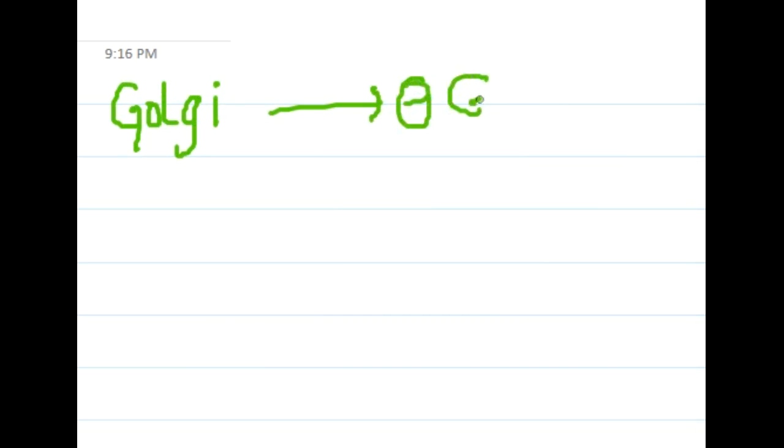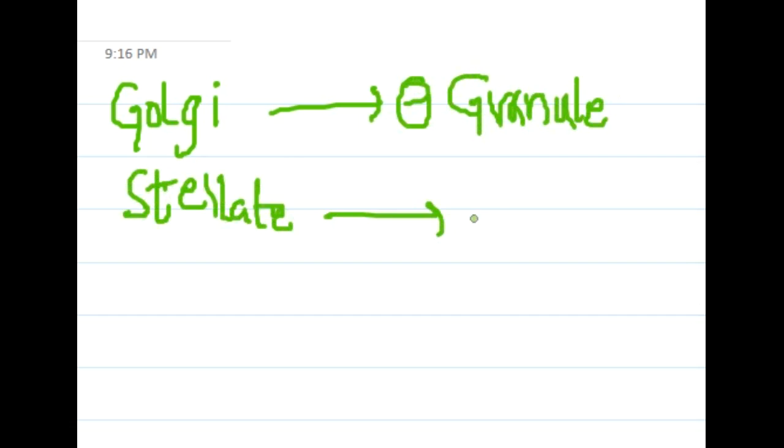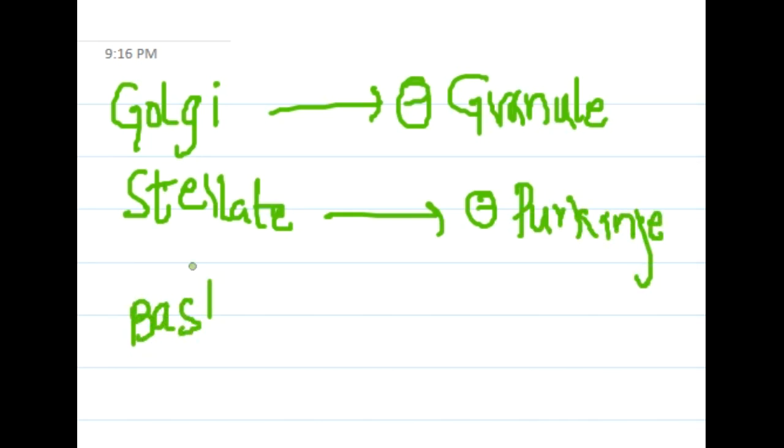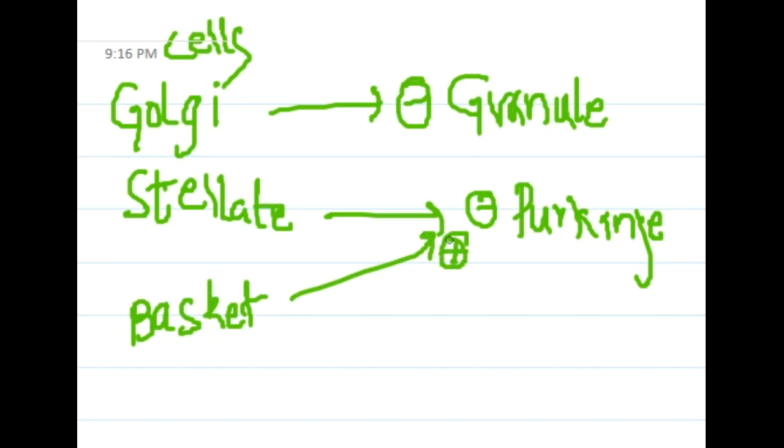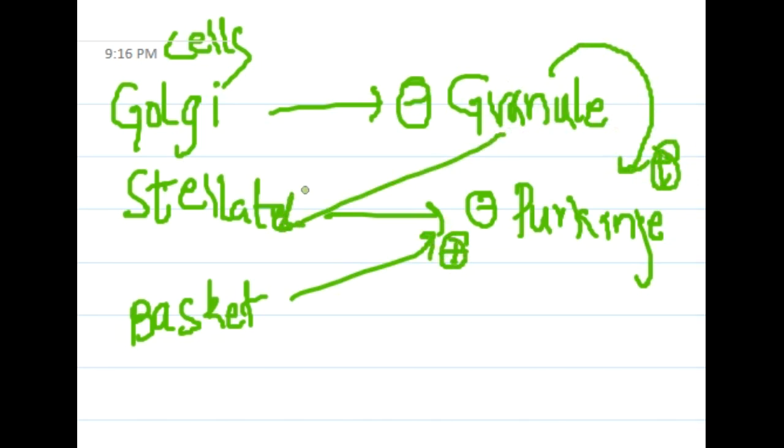So if you see the function of these cells, Golgi cells will inhibit the granule cells. The stellate cells will inhibit Purkinje cells, and basket cells will also inhibit the Purkinje cells. Then granule cells will stimulate Purkinje cells, and granule cells also stimulate the stellate cells and also the basket cells.